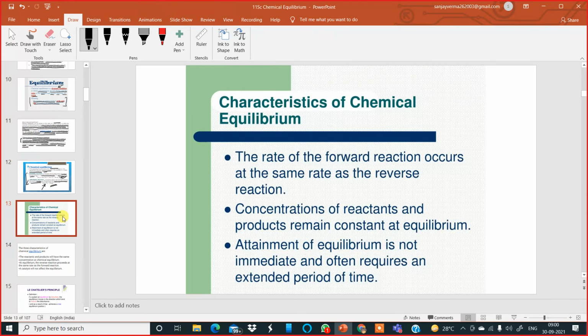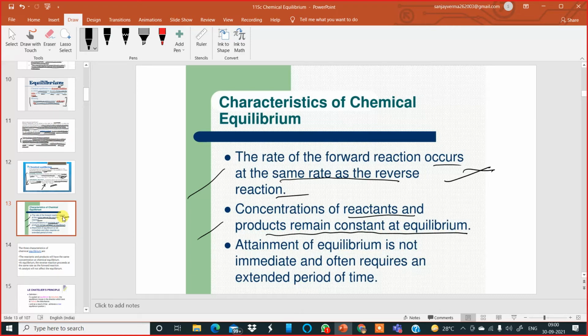Now, some important characteristics of chemical equilibrium. Please note that the rate of the forward reaction is the same as the rate of the reverse reaction. Very important point. The concentration of reactants and products remains constant at equilibrium.